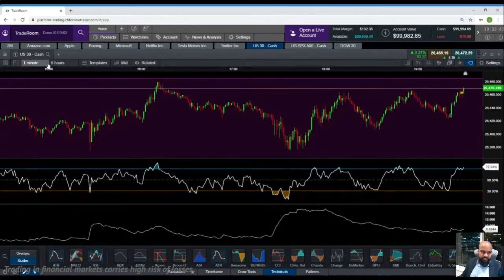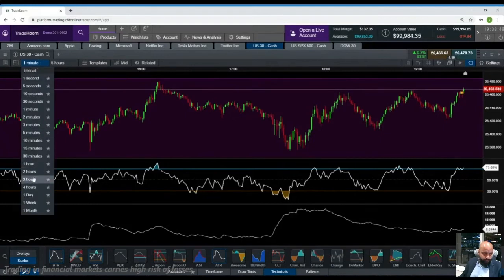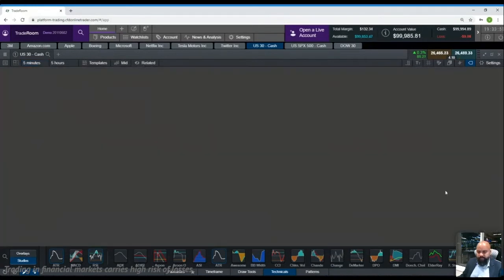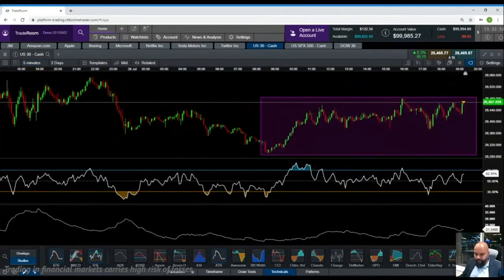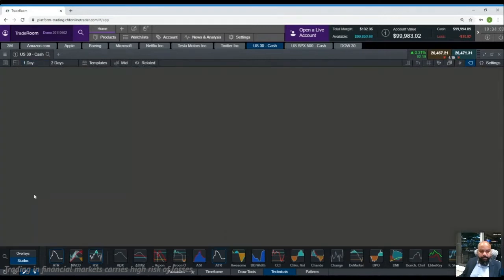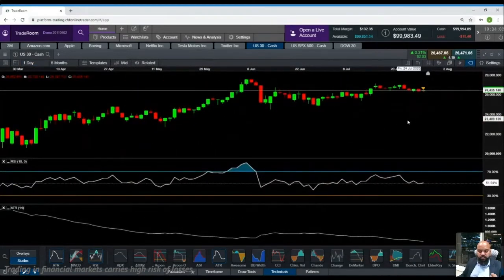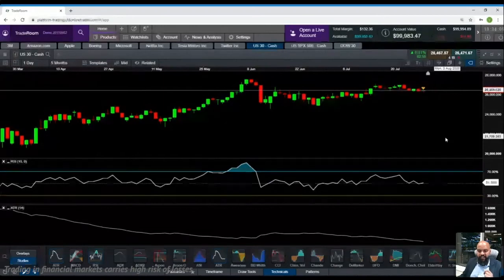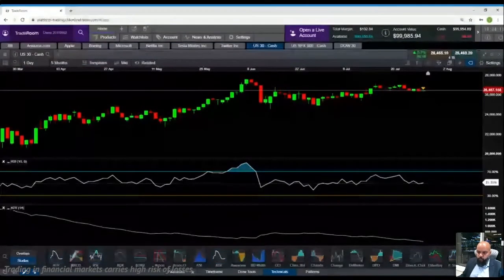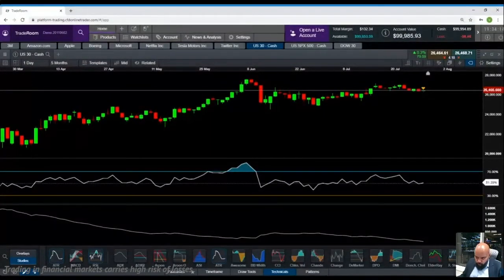Now let me change the time frame from 1 minute to probably a 5 minute time frame. On a 5 minute time frame, US 30 can move on an average of $20. Now, if you move to a daily chart, basically now we are trying to identify how many dollars US 30 can move in a daily time frame. That's about $483 or $484. Now that's a lot of dollars movement in one single day.